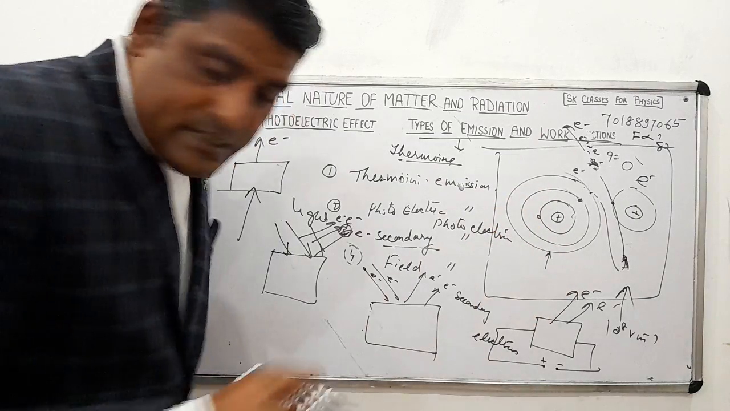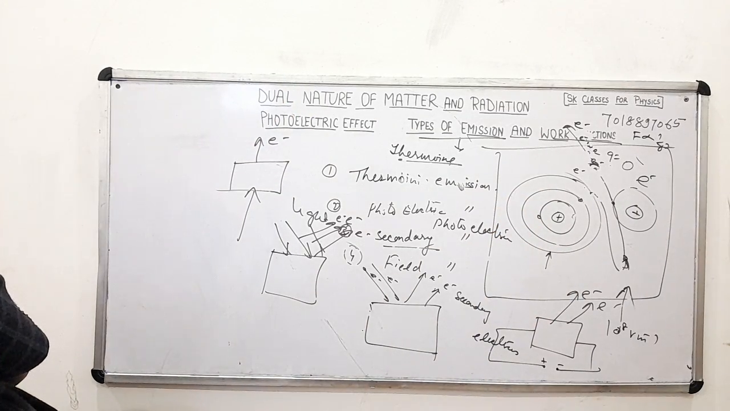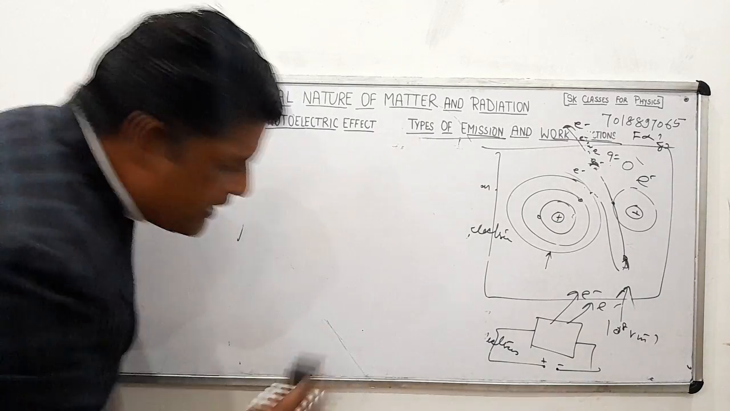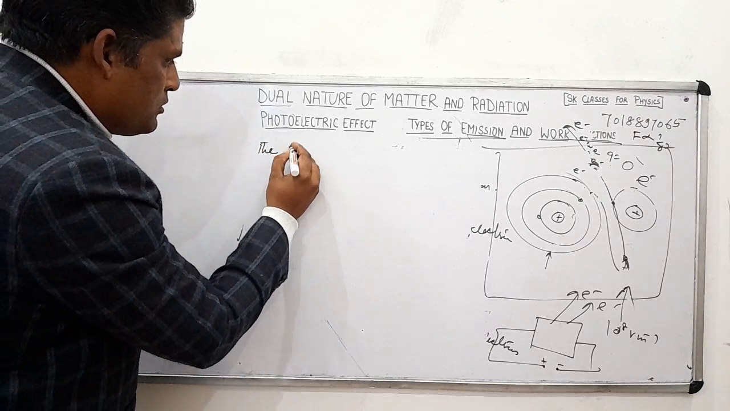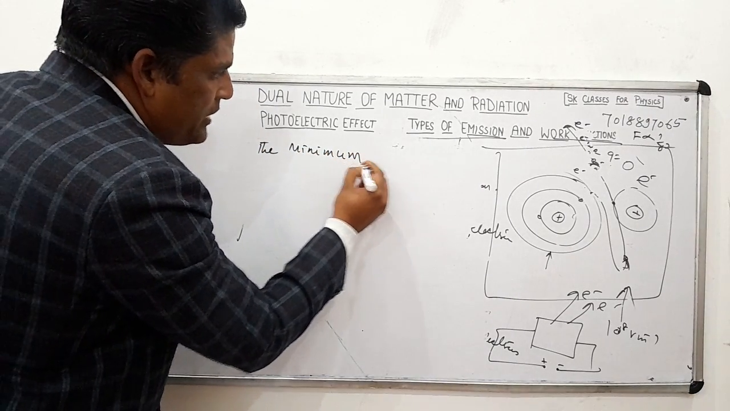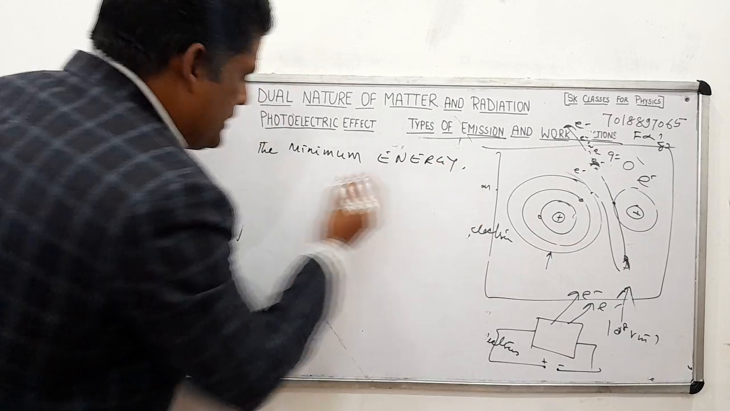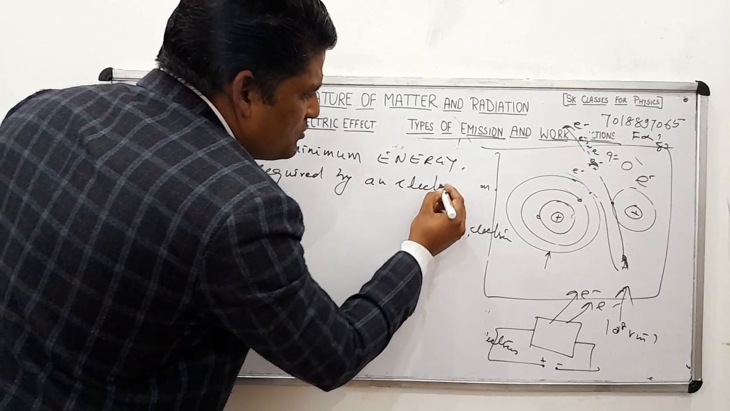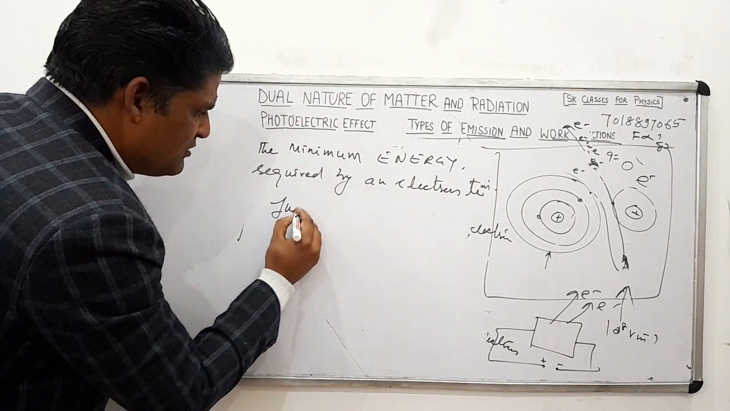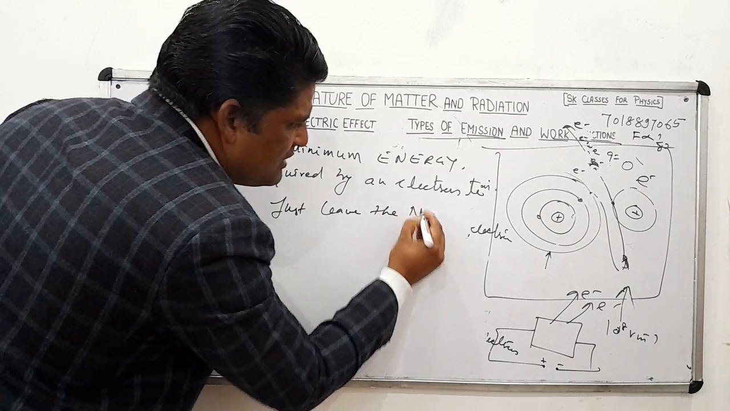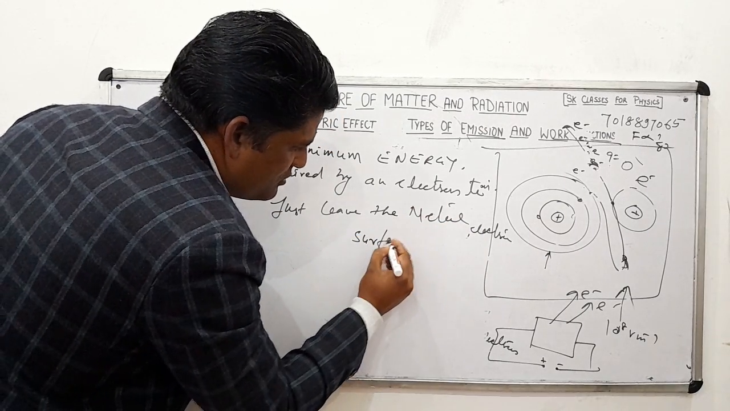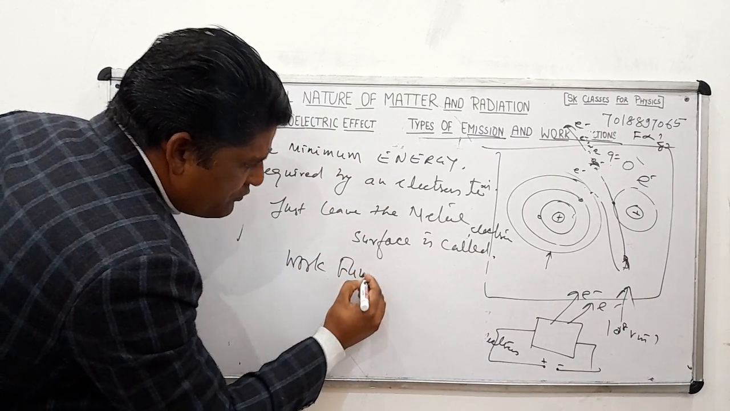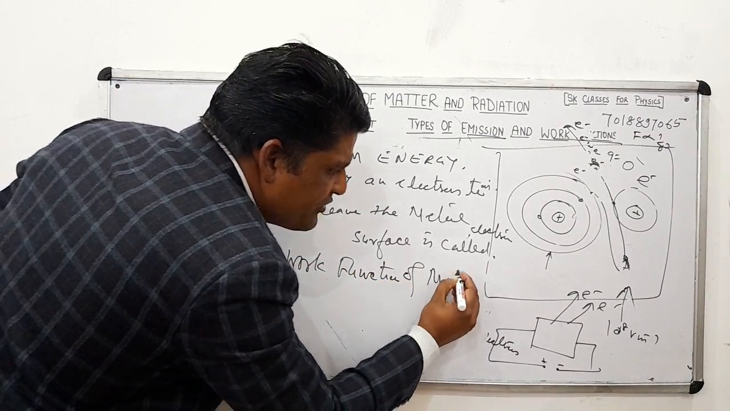The definition of work function is that it is the minimum energy required by an electron to just leave the metal surface. That is called the work function of the metal. Now different metals have different work functions.